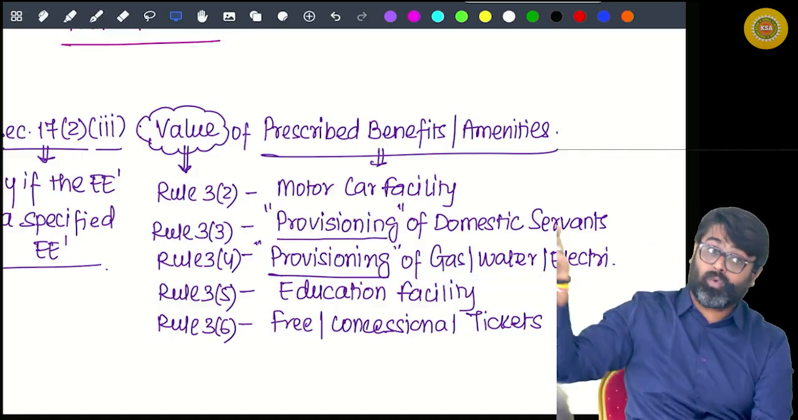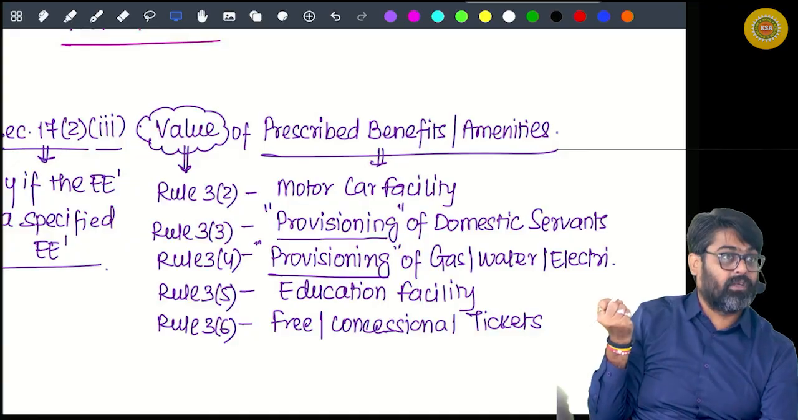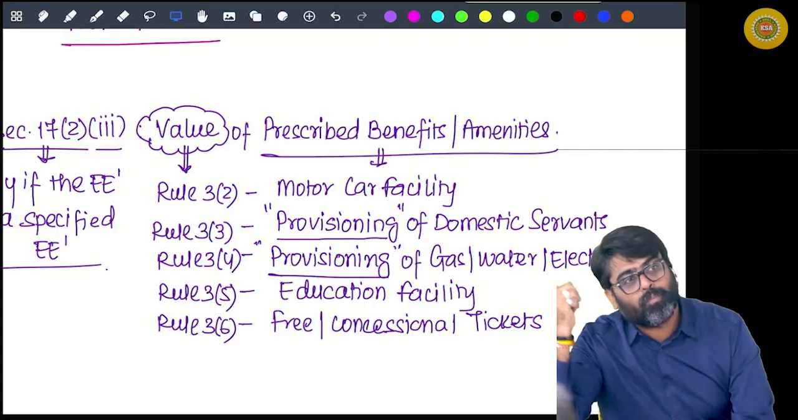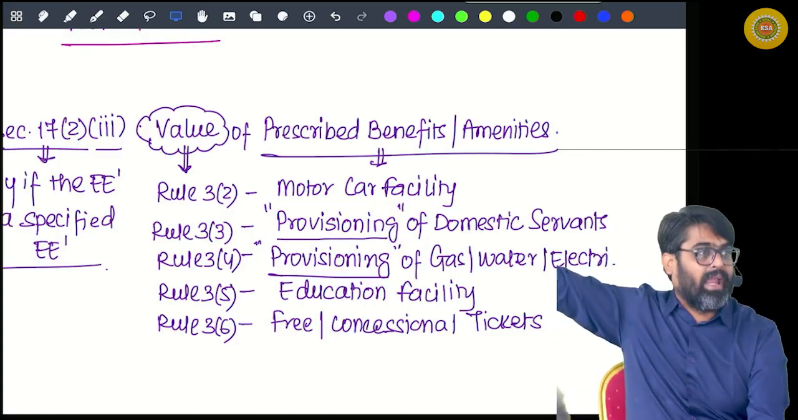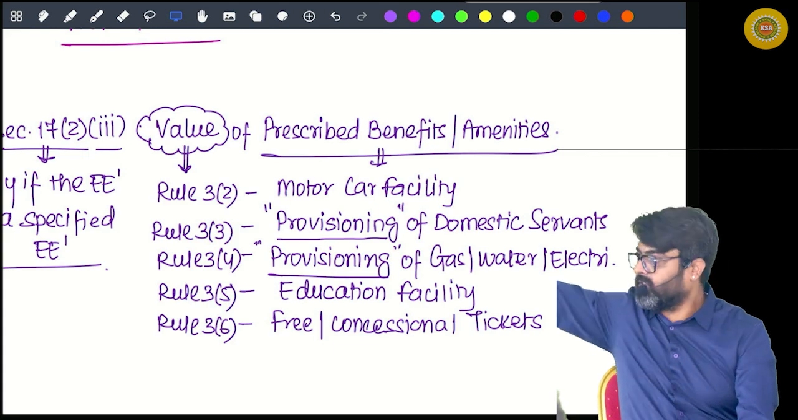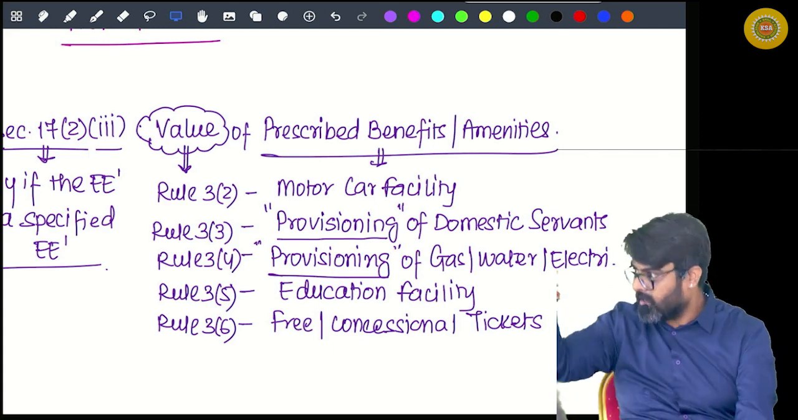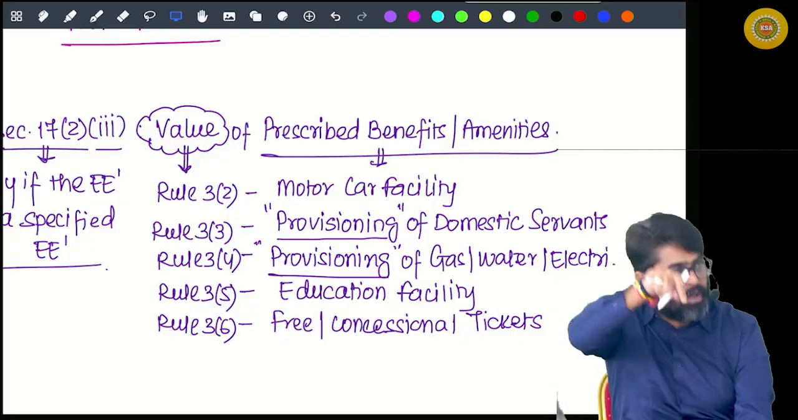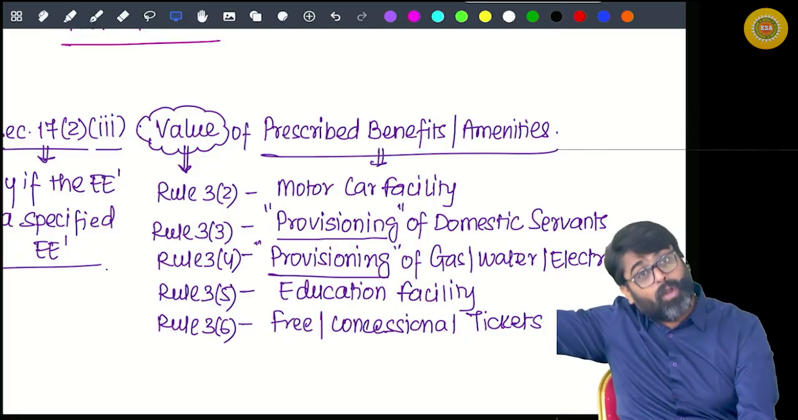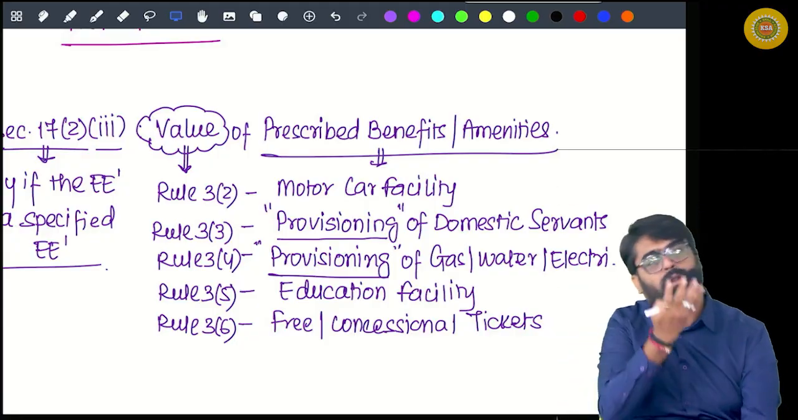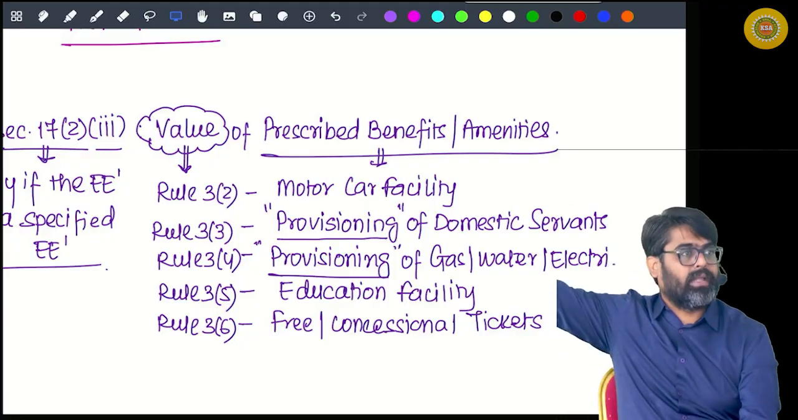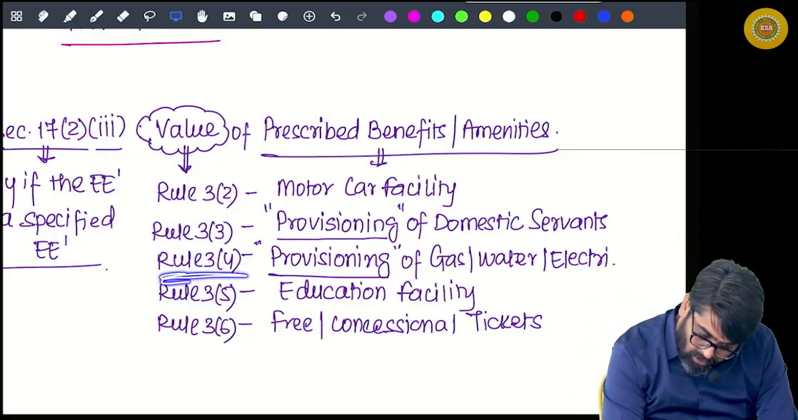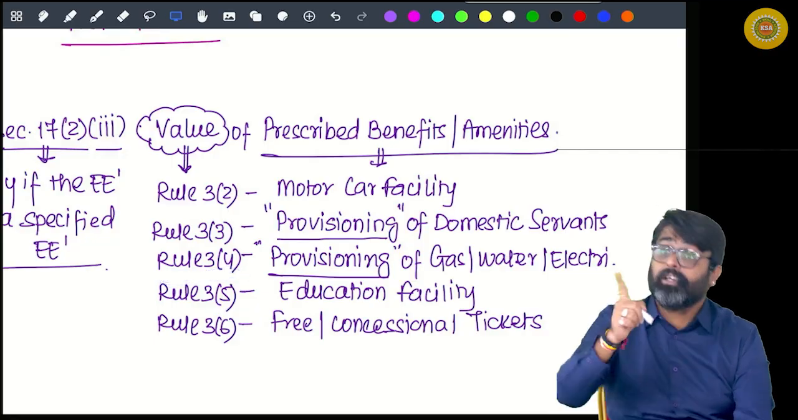What if the gas, water or electricity is provided by the employer? Employer will buy the gas, water and electricity from outside agencies and provide that gas, water, electricity to you. Who is liable to pay? Because he is going and buying, that person selling gas, water, electricity does not know who you are. So the liability to pay for this is not on you. It is on employer. Employer buys and gives it to you. So what will be your benefit? The amount paid to outside agencies by the employer minus if something is recovered from you. That will be your value, which will be taxable only if you are a specified employee.